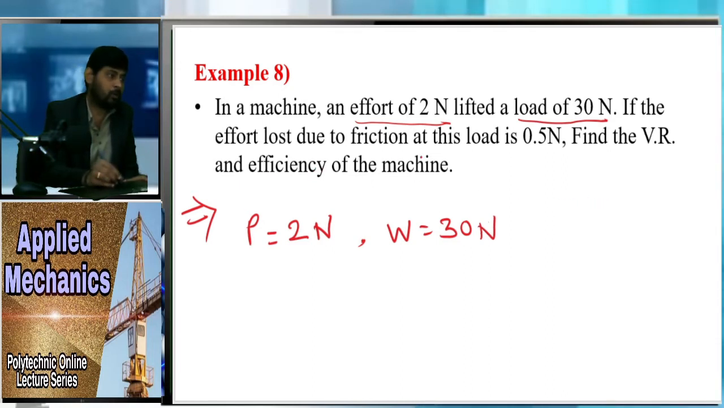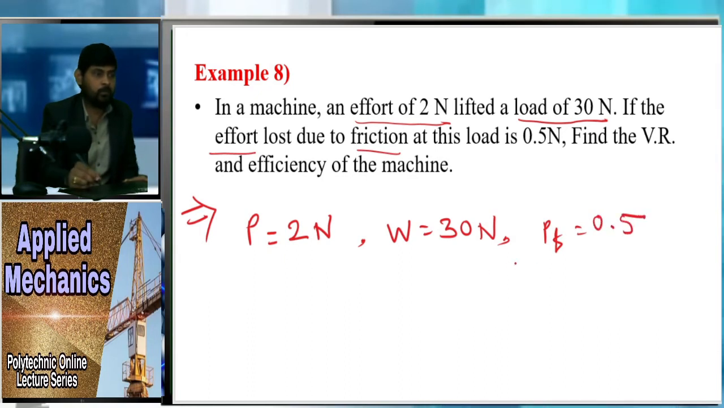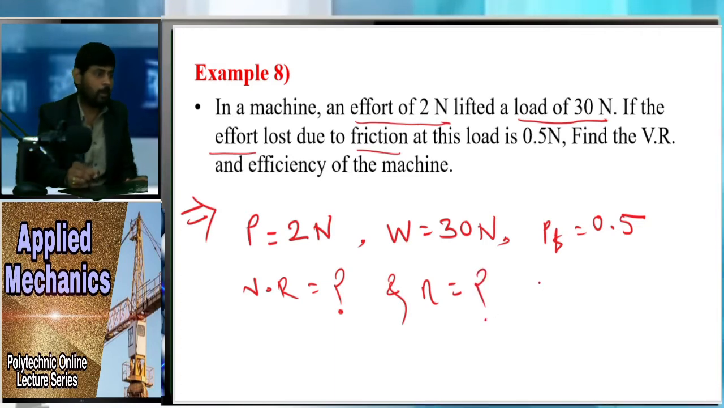If the effort loss due to friction at this load is 0.5 Newton, means we have been given the effort lost in friction, that is PF equal to 0.5. And what they ask us: find the velocity ratio and efficiency of the machine. So we have to find out the velocity ratio and also the efficiency in this problem.